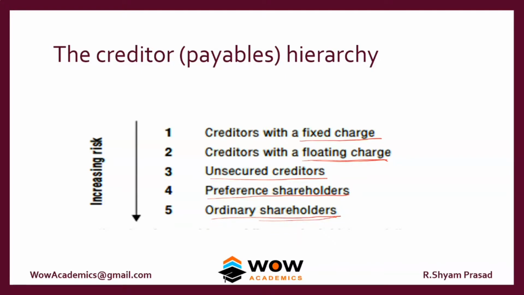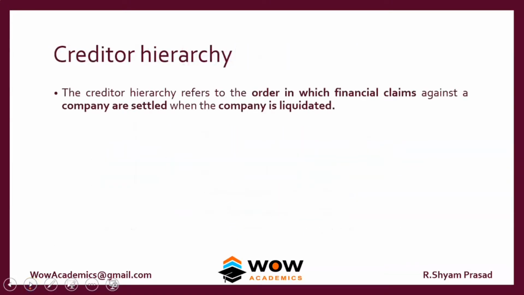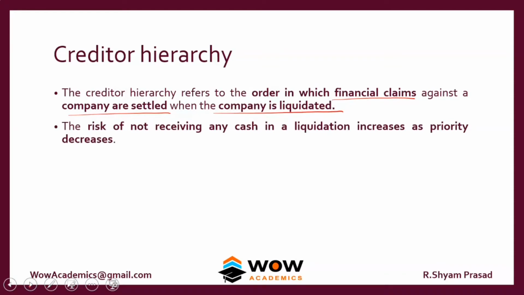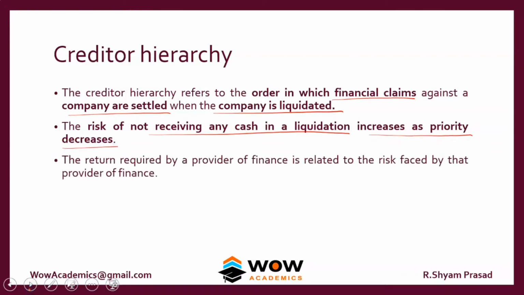Okay, so assume a company gets bankrupt. This is how they get paid. So the person who has the least risk is the creditor with a fixed charge, and the person who takes the highest amount of risk is the equity shareholder. So the creditor hierarchy refers to the order in which financial claims against a company are settled when the company is liquidated or bankrupted. The risk of not receiving any cash in liquidation increases as priority decreases. So equity shareholders get the least amount of assets at bankruptcy.